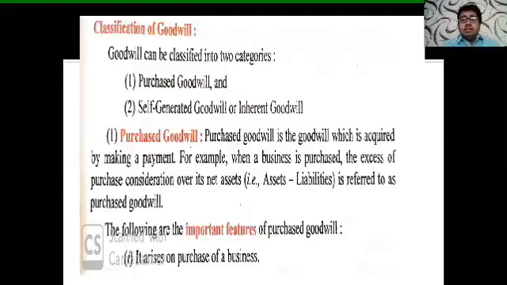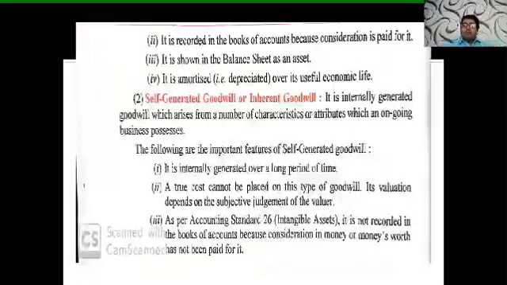In this slide, I have already given that purchased goodwill is the goodwill which is acquired by making a payment. For example, when a business is purchased, the excess of purchase consideration over the net assets, that is assets minus liabilities, is referred to as the purchased goodwill. Now, an important feature is that it always arises at the time of purchase.